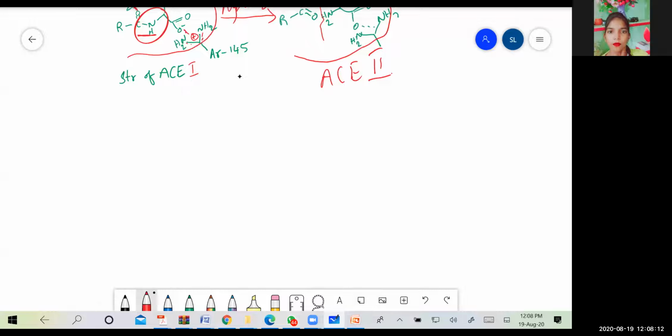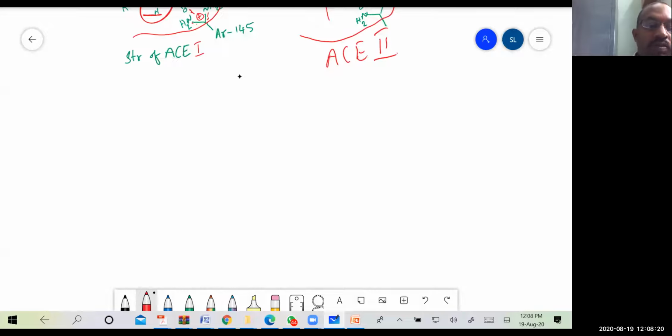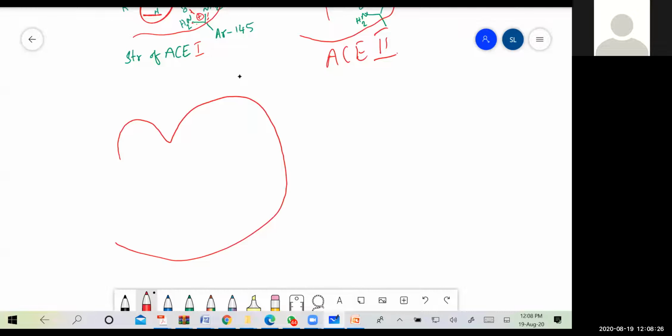Now let us see. Initially, L-benzyl succinic acid was found to have inhibitor activity on this enzyme.